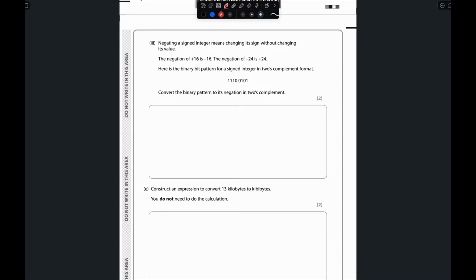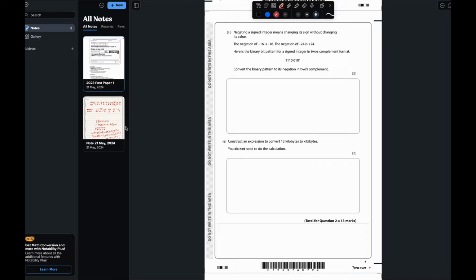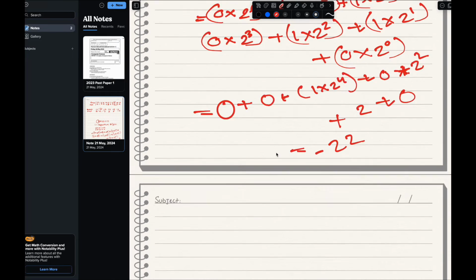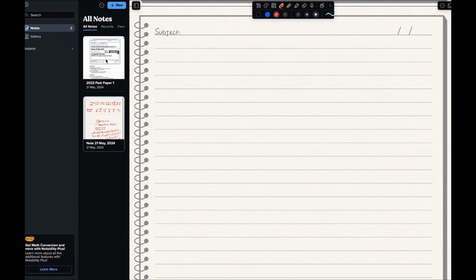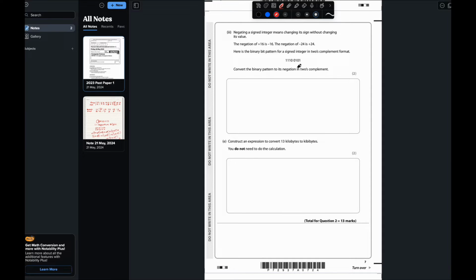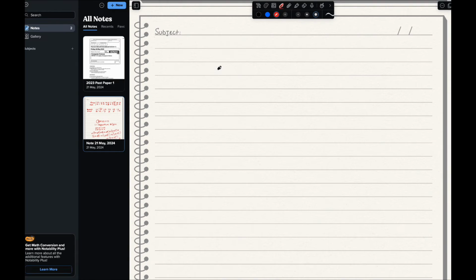So what we have to do, we just need a calculation. I'll go through it in a bit of detail so you guys will understand how this works. And for this one you don't need to write everything, just answer it as a 2 mark answer. Okay, so if I go to the question, they are saying that we need to convert this one, right? Which one? The number is 111000101. So the number that we have to convert is 111000101.